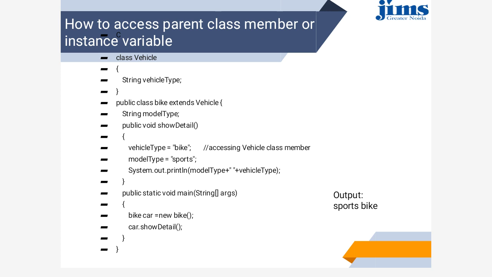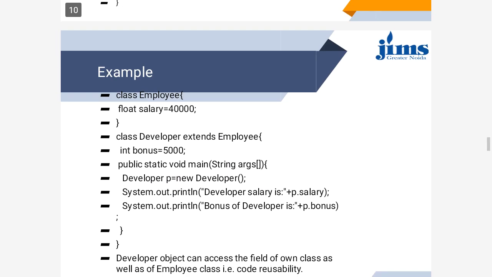Again, there is one main method and we are creating an object of the bike class using the bike constructor. And once we write object name dot method name, we will get the value of both the instance variable of the parent class as well as the variable of the child class.